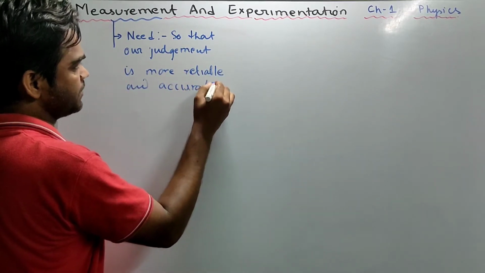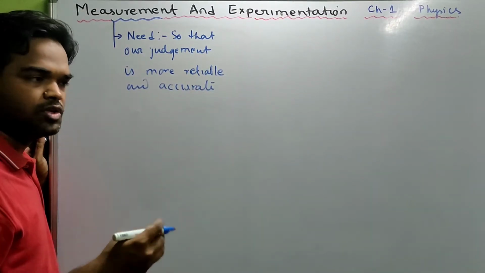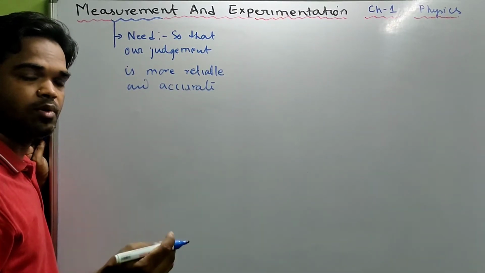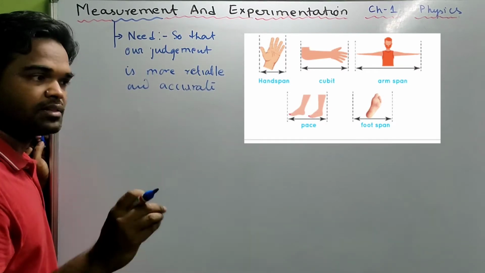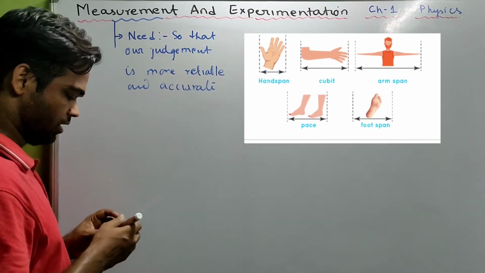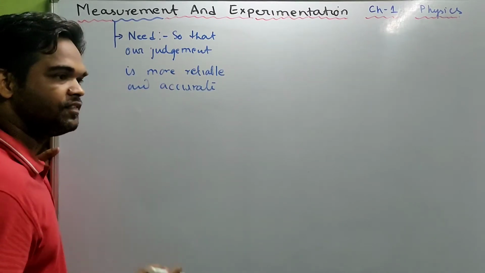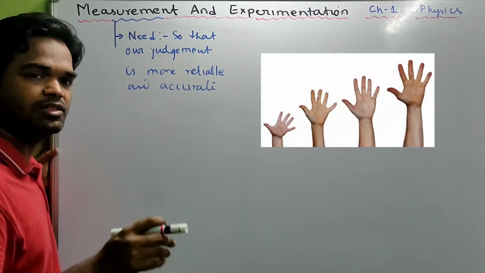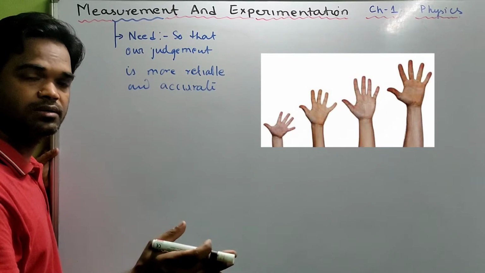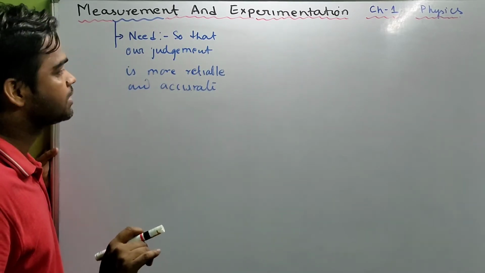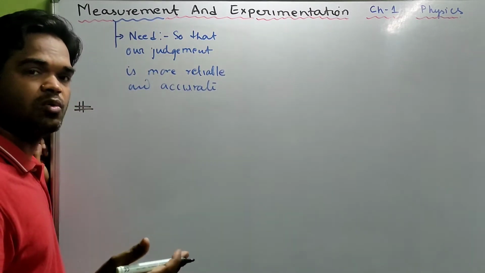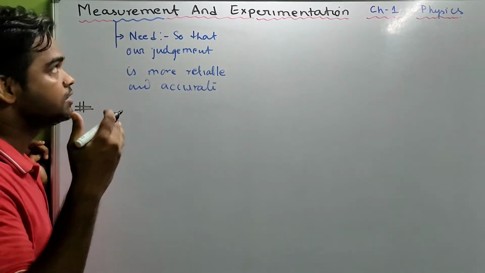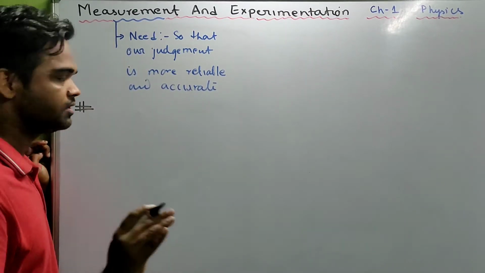For example, in earlier days, we used to measure length with the help of cubit or hand span. But that was not reliable or accurate. Why? Because different people have different lengths of a hand span or a cubit. So that was not reliable. Now, to measure physical quantities, we needed units and measurement.